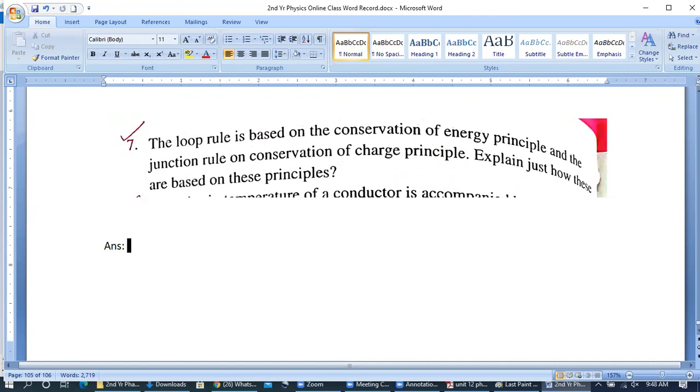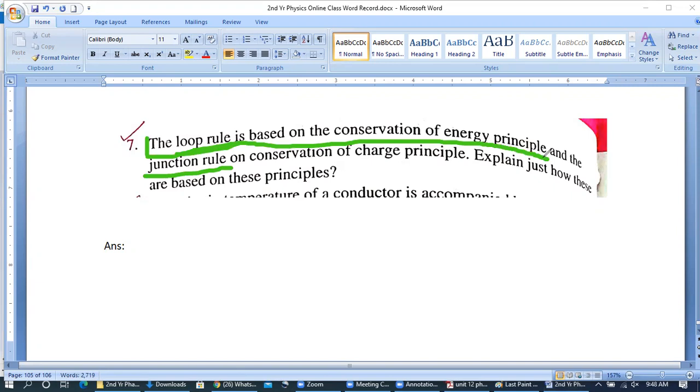So we were looking into the details of this question related to the loop rule. This question has two parts. One is related to the loop rule and the other is related to the junction rule. For the loop rule, we have to see into the question. It says that the loop rule is based on the conservation of energy principle.